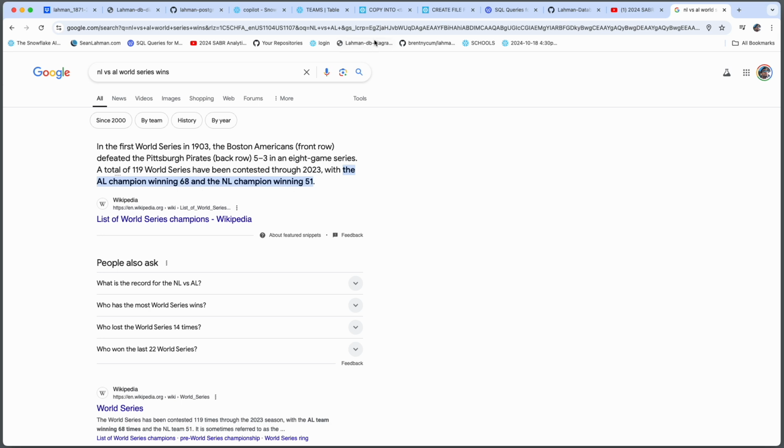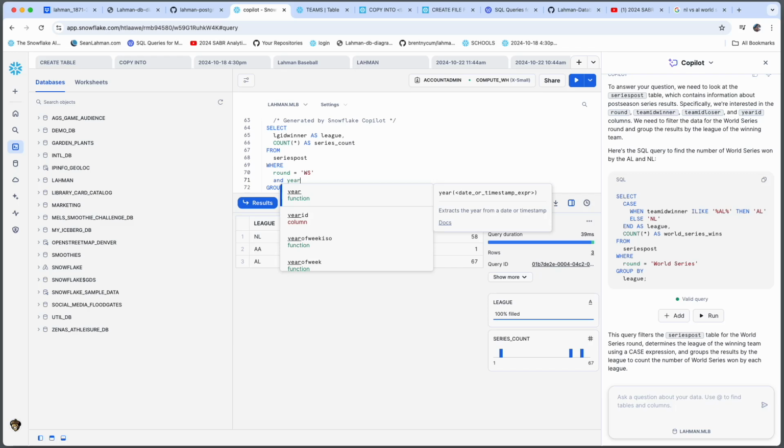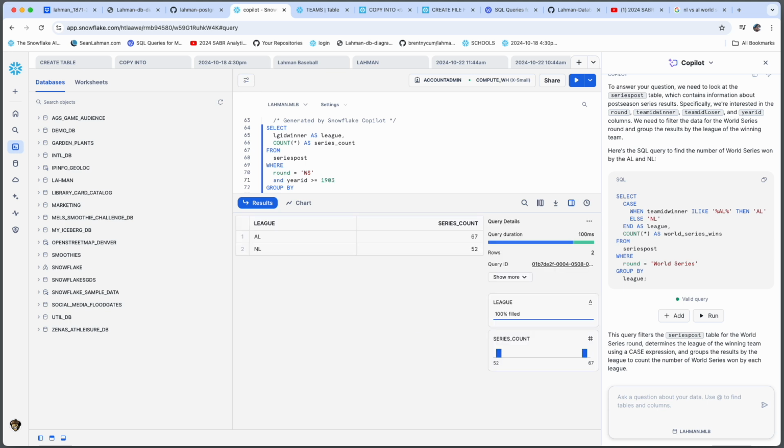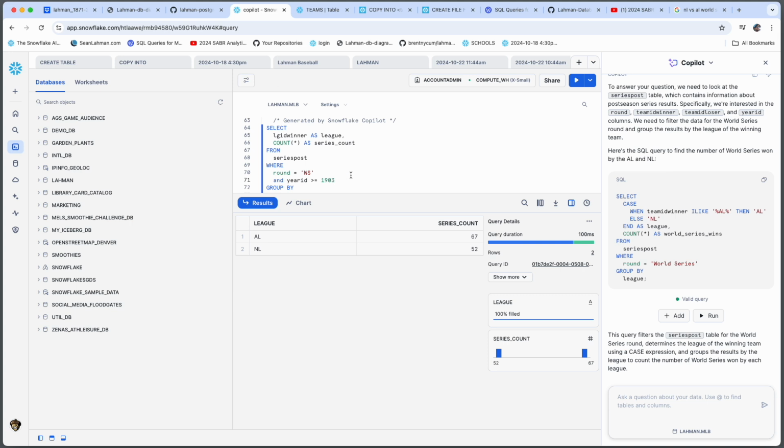All right, the values are considerably off, especially on the National League. I think this might be because the World Series didn't begin until 1903, and perhaps these additional National League records are being attributed to the pre-1903 leagues that were in professional baseball. So let's try this again with a predicate on year ID that's greater than or equal to 1903 and see what we get. There you go. Much better in line. Still off by 1. That could be a variety of reasons, but a lot better than what we were looking at. Good job, Copilot.